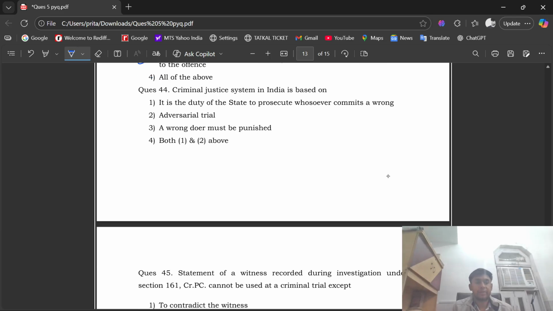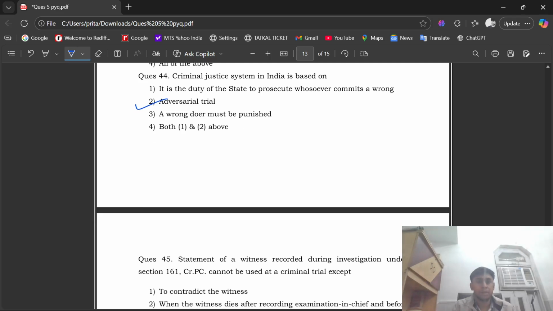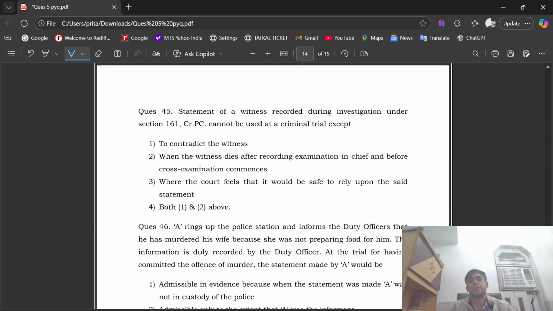Question number 44. Criminal justice system in India is based on option number second, that is adversarial trial. Question number 45. Statement of a witness recorded during investigation under section 161 CRPC cannot be used at a criminal trial except to contradict the witness. A statement of a witness recorded during investigation under section 161 of CRPC cannot be used at a criminal trial except to contradict the witness.